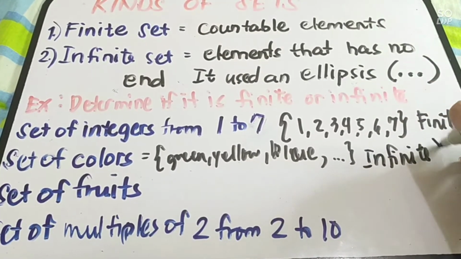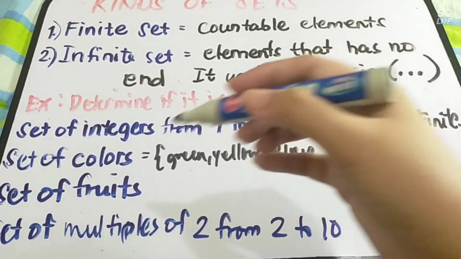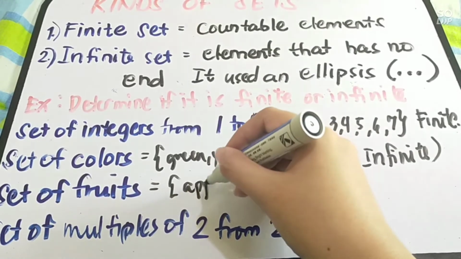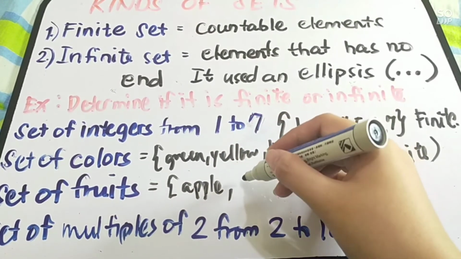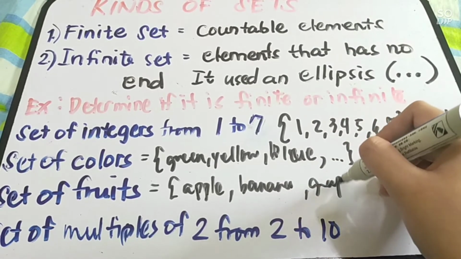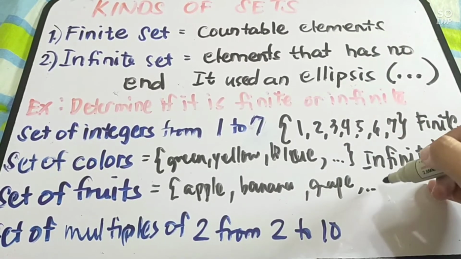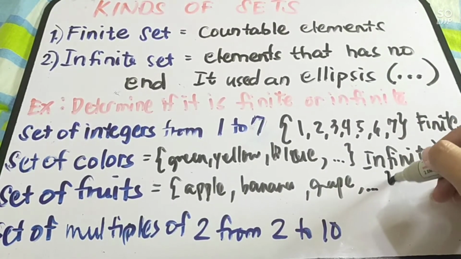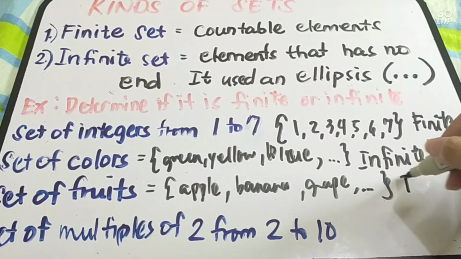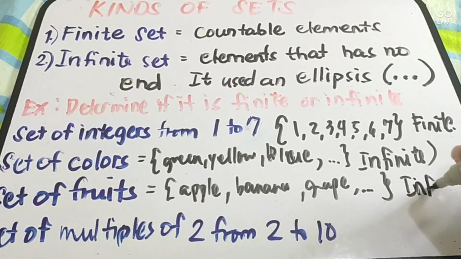Yan. Next tayo. So, we have set of fruits. So, we have here apple, banana, grapes, orange, and so on and so forth. So, we can have an ellipsis dahil sa sobrang dami ng prutas. Therefore, this one is infinite set.